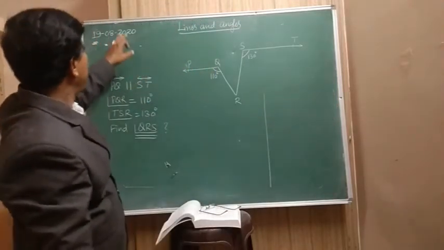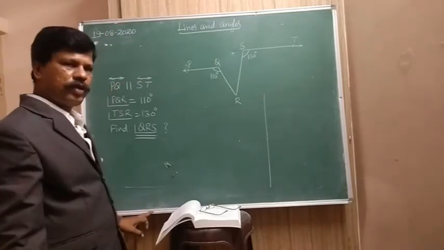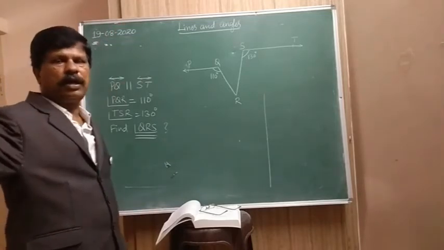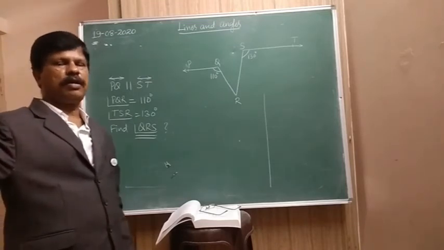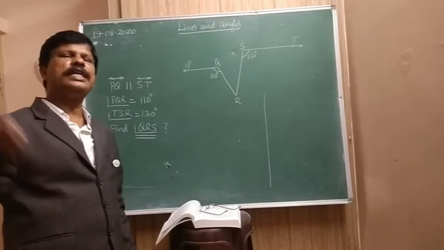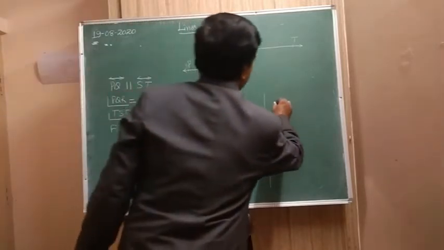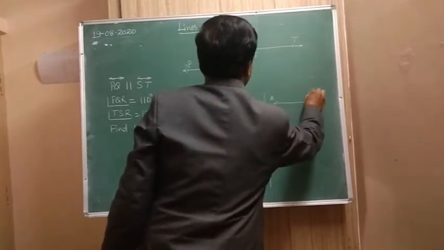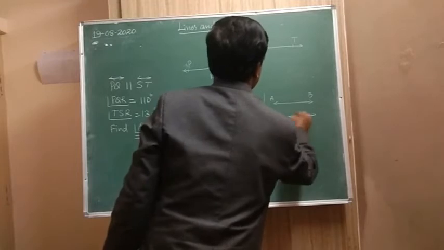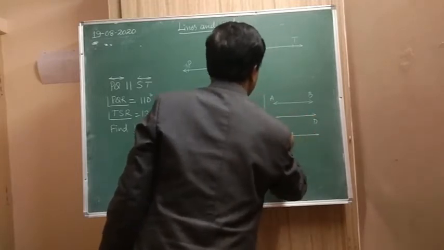Here this line is parallel to this and this, like your window grills are there, no? Rods are there, they are parallel to each other. If you take any one, say like this, here AB is parallel to CD. CD is parallel to EF.